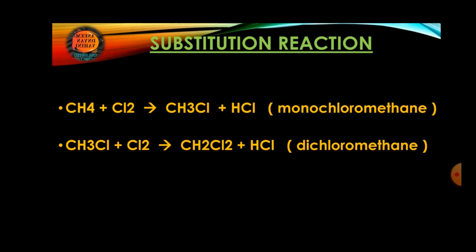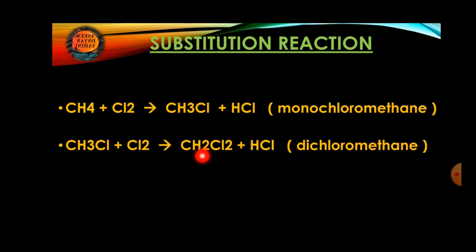We can see the next example also. Again, if you take this monochloromethane as the main product, you can check here the same compound we have taken over here, and again we can add chlorine to it. What will happen? Again you have to remove one hydrogen and one chlorine will add to it.